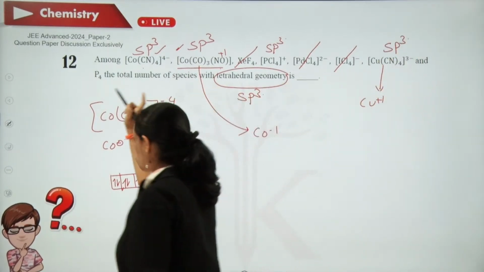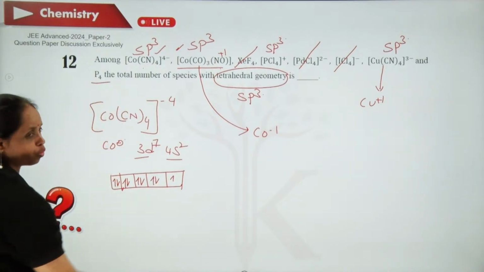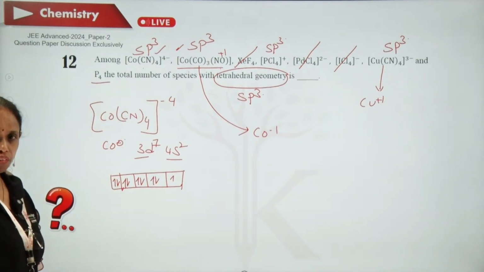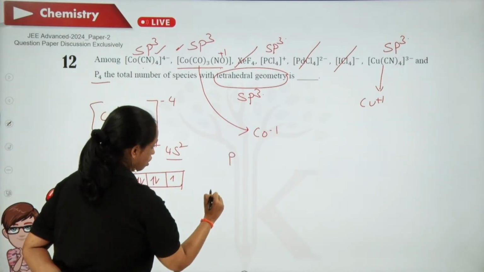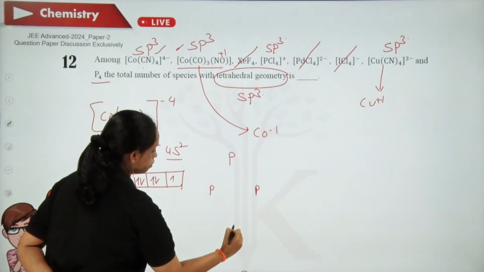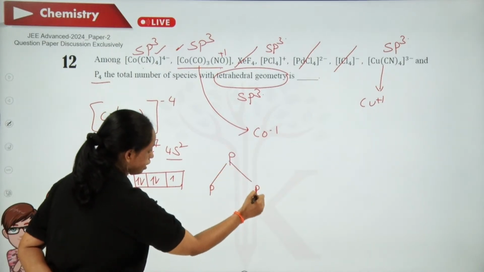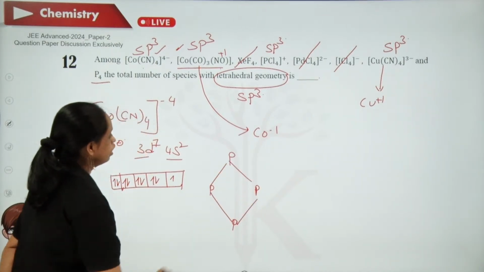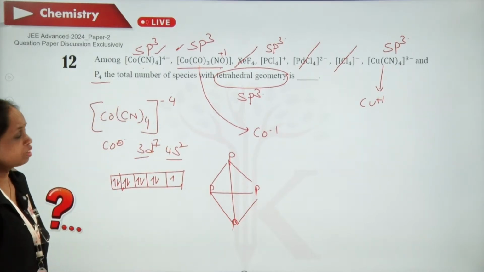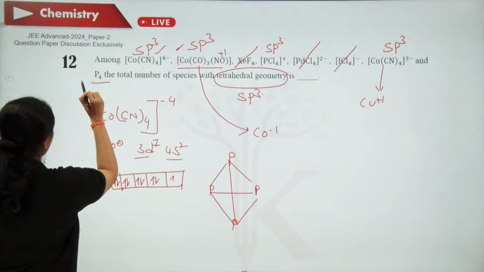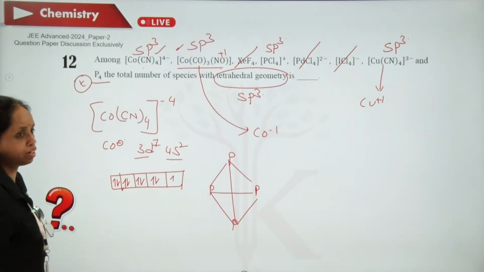Now there is one more thing, that is P4. When you take P4, in the 15th group we know that phosphorus atoms are present at the corners of a regular tetrahedron. So this is also having tetrahedral geometry.